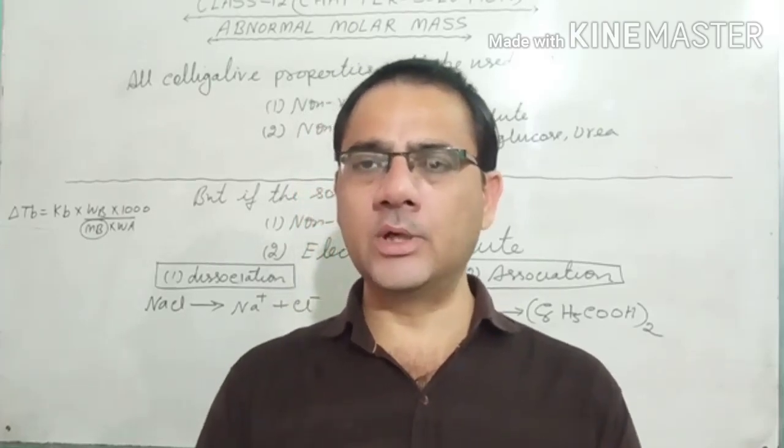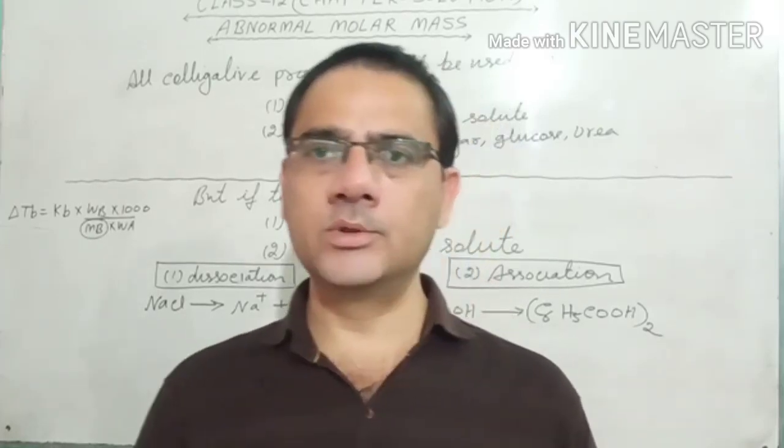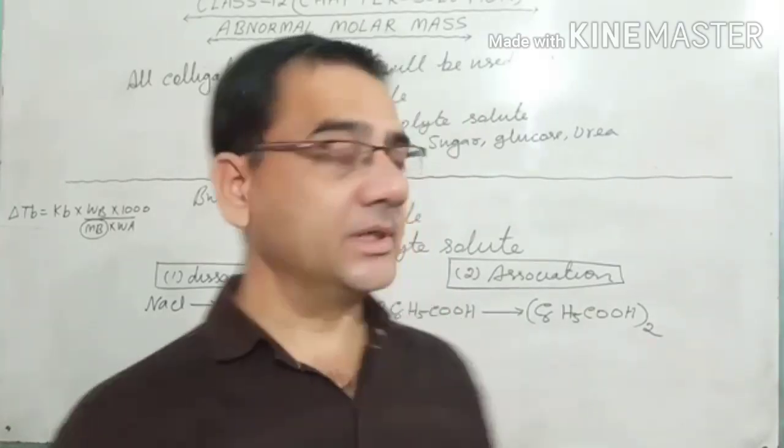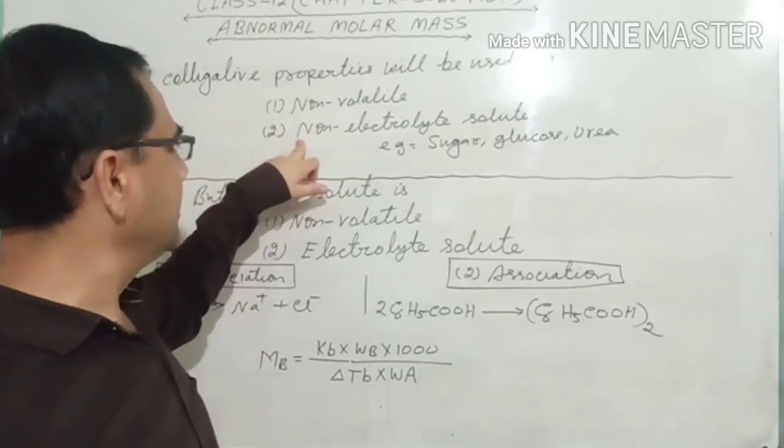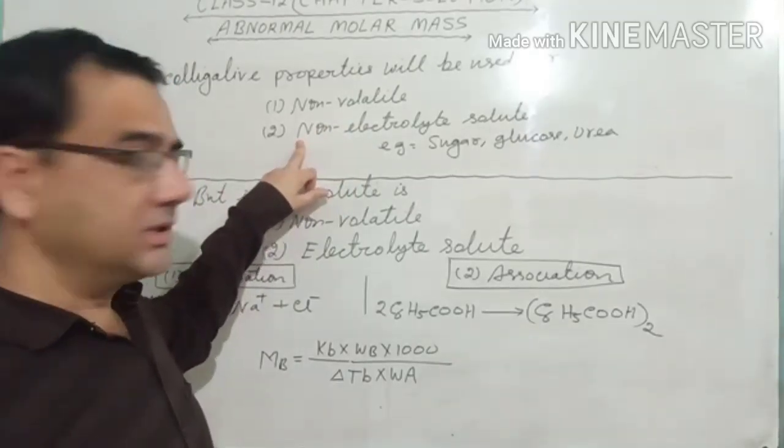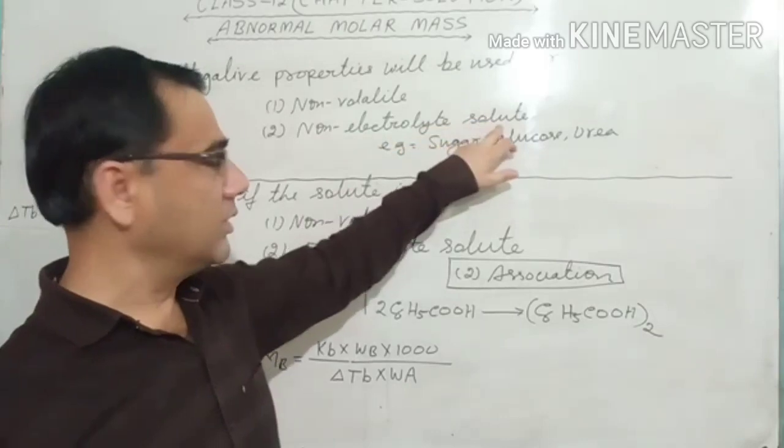So if we need to calculate the correct molar mass of an unknown solute, the first two conditions are these. The first condition is that the substance should be non-volatile, and the second condition is that the solute which is given to you should be non-electrolyte.